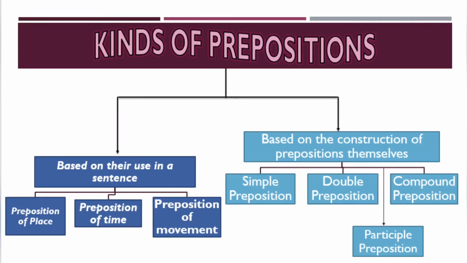Now, the types of prepositions. It is divided into two parts. Based on their use in a sentence, it is further divided into three types: preposition of place, preposition of time, and preposition of movement. And the next part is based on the construction of prepositions themselves. It is further divided into four types: simple prepositions, double preposition, compound preposition, and participle prepositions. Look at all the types of prepositions in detail.